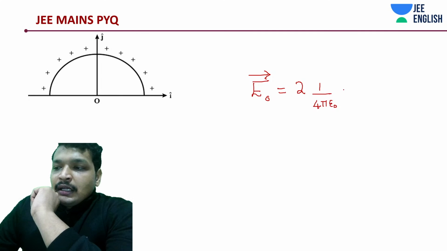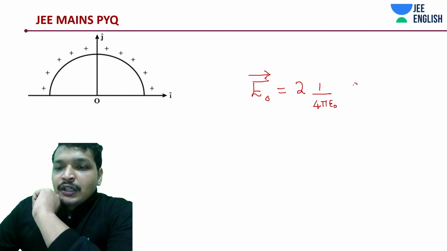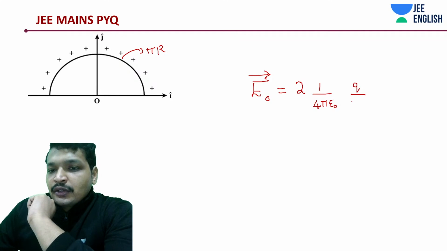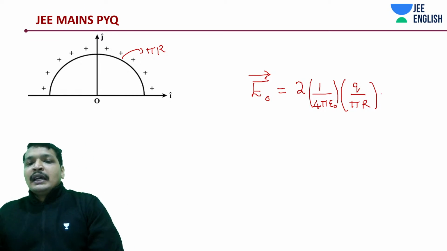2k lambda is how much? Q by pi r. In this case r is the length. Q by pi r. Simple. We have 1, 2, and for the rest I don't think there's anything to substitute. Basically 2k lambda by r